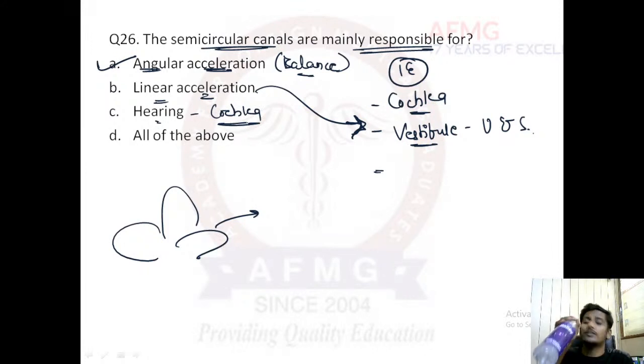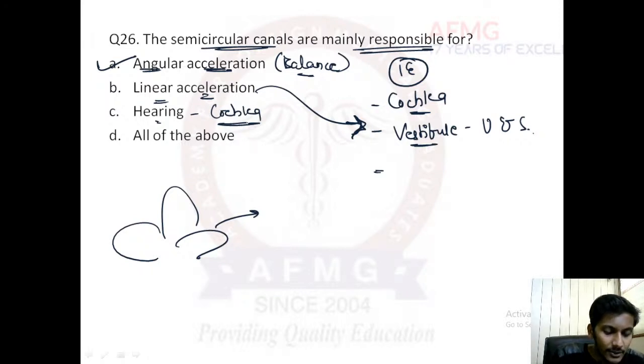I hope everything is fine. Not all of the above. All of the above is not always the answer. Okay, please remember this. I hope everything is fine with this.